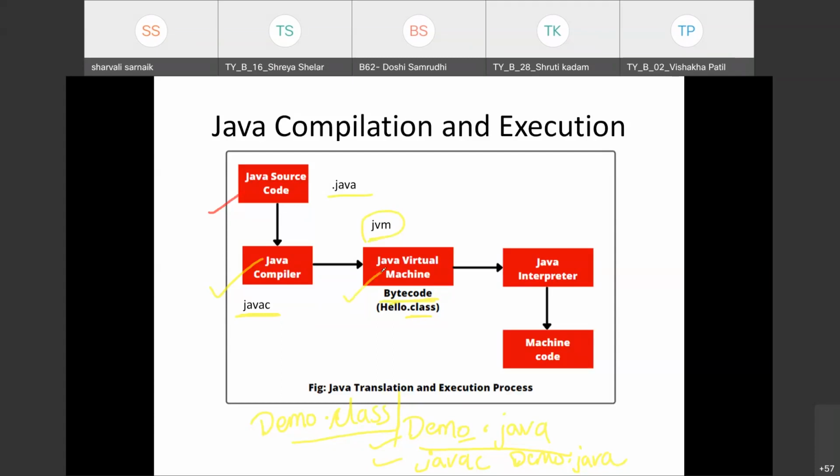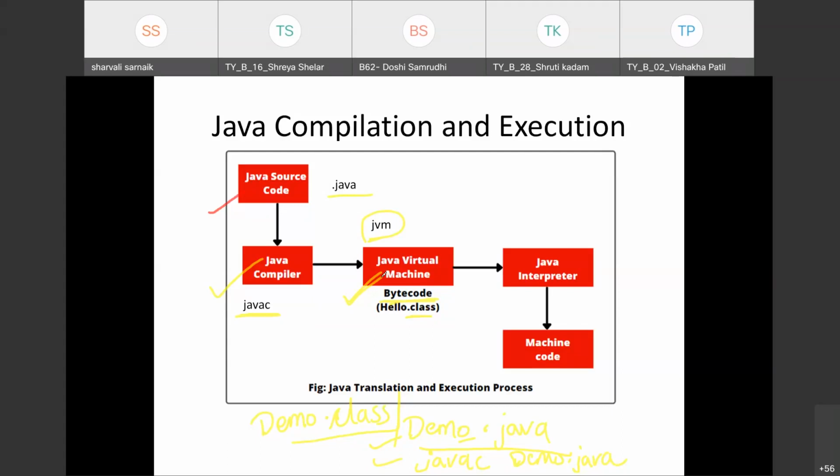JVM stands for Java Virtual Machine. This is not a physical hardware-based machine, but a software-based machine provided by the Java programming language. Every bytecode compulsorily executes under the Java Virtual Machine.